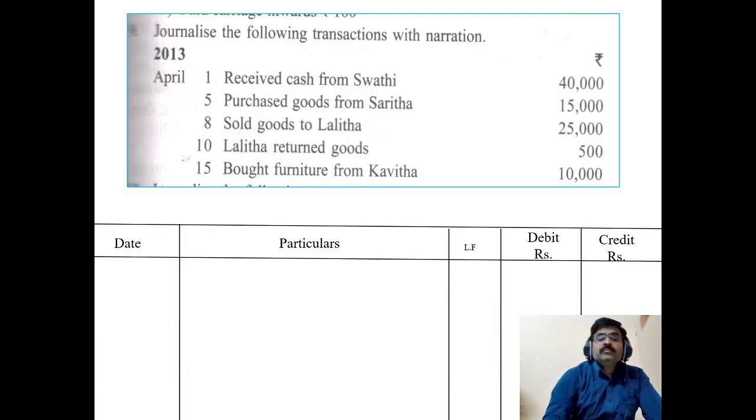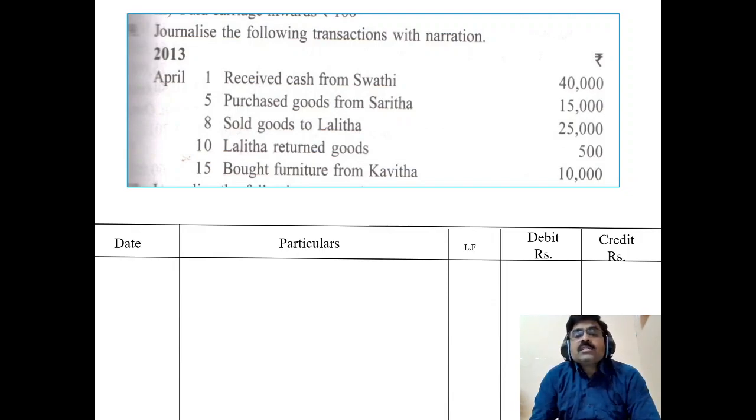Next, moving on to the next one. In this one, journalize the following transactions with narration. Here the date is given, 2013 April 1st. Received cash from Swati.